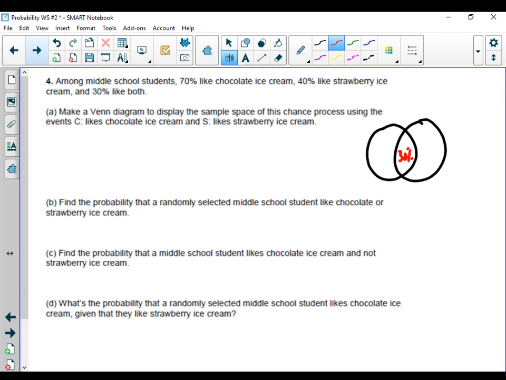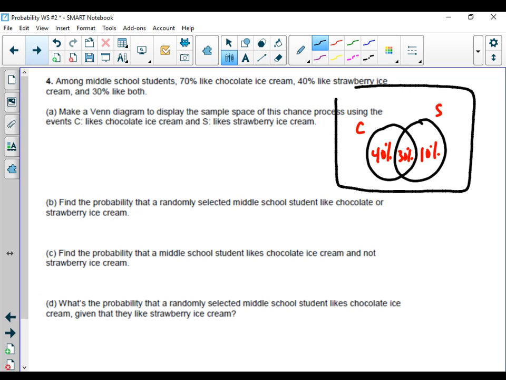If I made this chocolate and this strawberry, the chocolate circle should have 70 total. So we'll put 40 in this little section. We already had 30. Strawberry was 40%, so that leaves me with 10 here. Still have to draw the rectangle around it. Still have to think about what's missing. So right now I have 70, 80% total, so that leaves me 20% that didn't like either one.